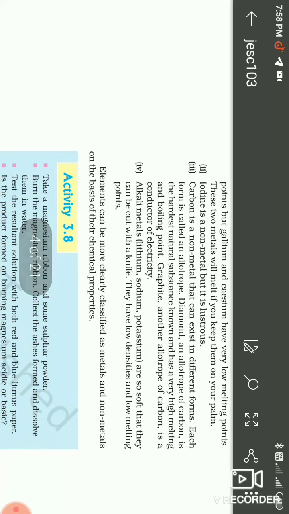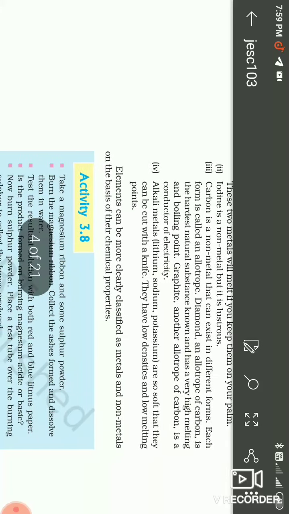Iodine is a lustrous substance, but iodine is a non-metal. Carbon is a non-metal that can exist in different forms. Each form is called an allotrope. Non-metals are not hard, but a diamond is very hard, we know.